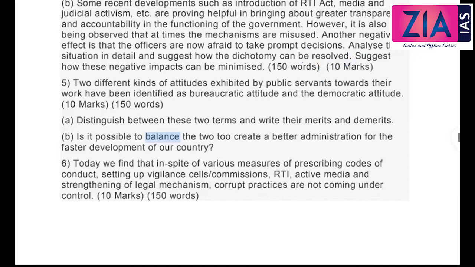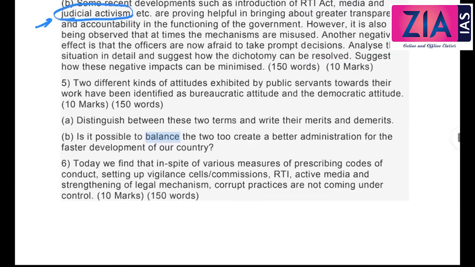When you take RTI, I've discussed it. Media also, what can be done, introduce ethics. Okay, so a proper regulatory mechanism within that media can be there to take care of media, and a proper ethical code of conduct and everything you can discuss over there. Similarly, judicial activism also. Okay, so I hope you understood about this judicial activism.